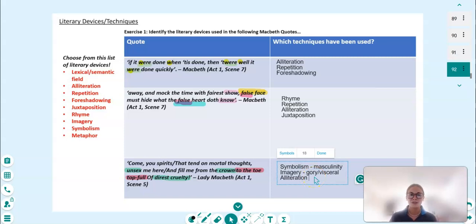So yeah, if we had more time, we could do a bit more analysis, go through the reasons why Shakespeare chose these literary devices.